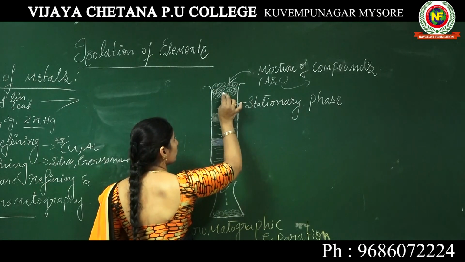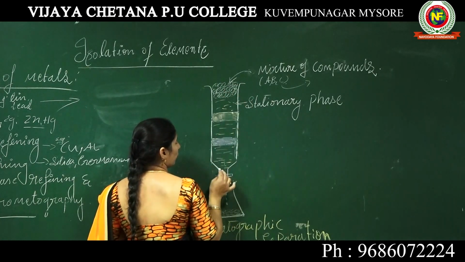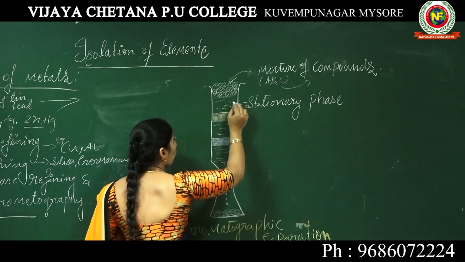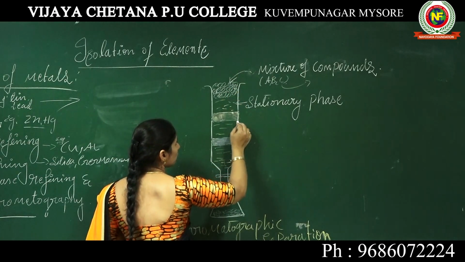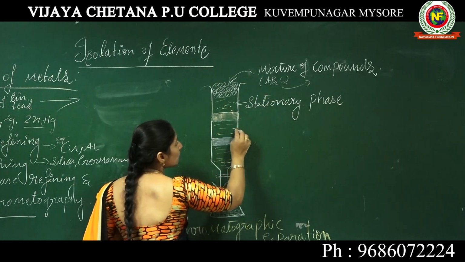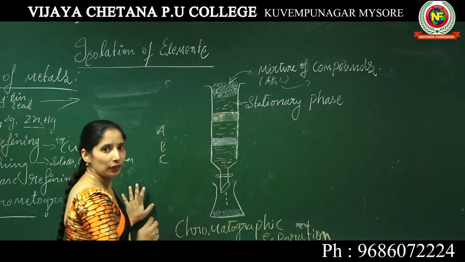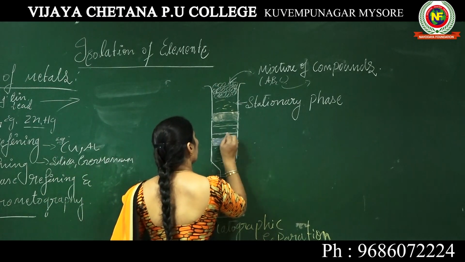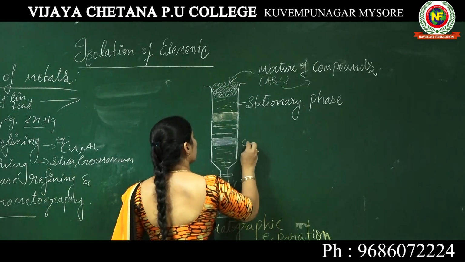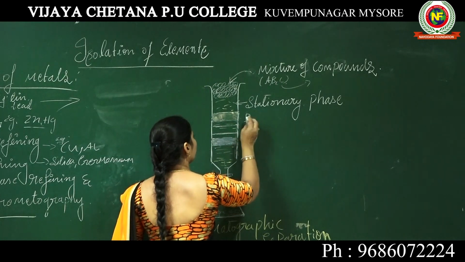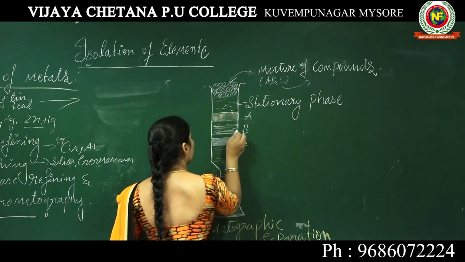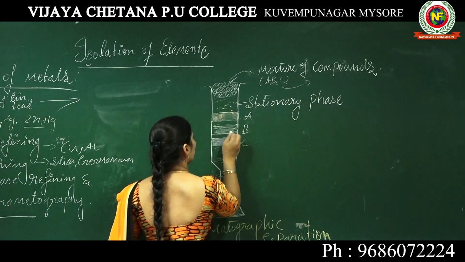So when you introduce this mixture inside this column chromatography, that is the adsorption column, the components get adsorbed at different positions in the column, like C, like A, like B.